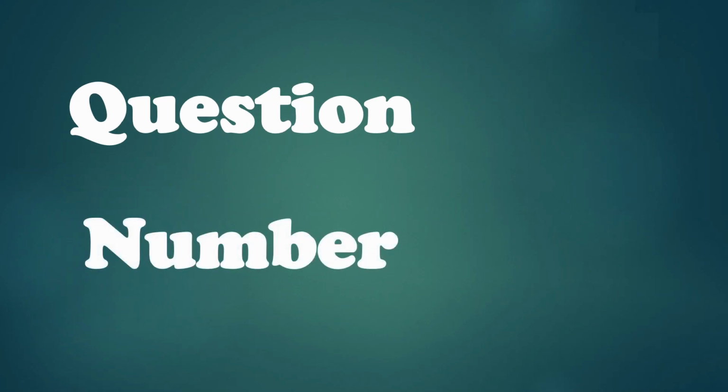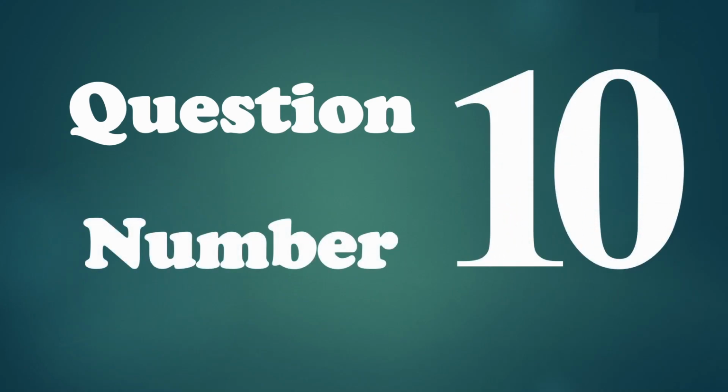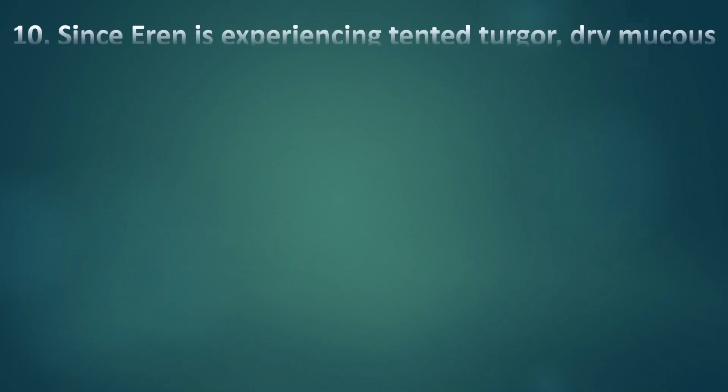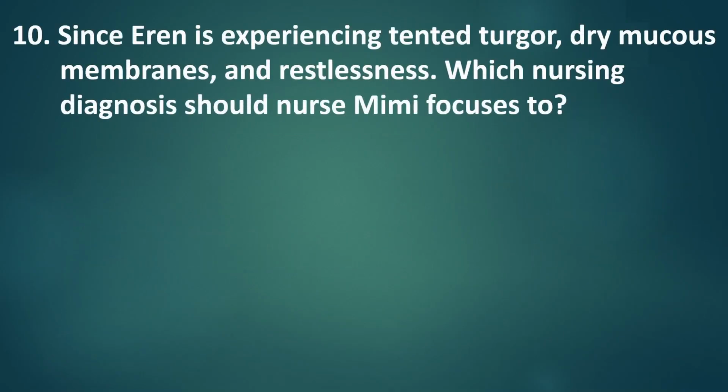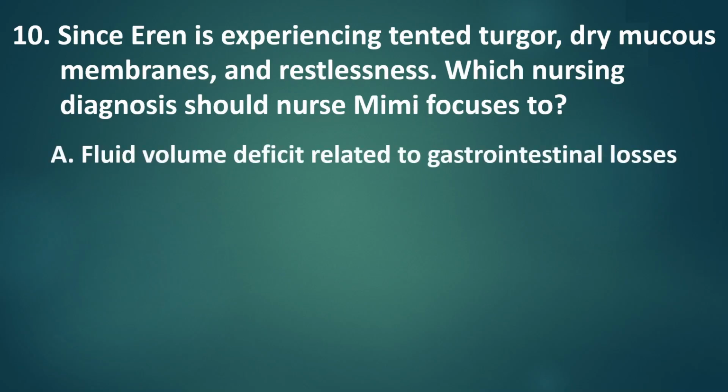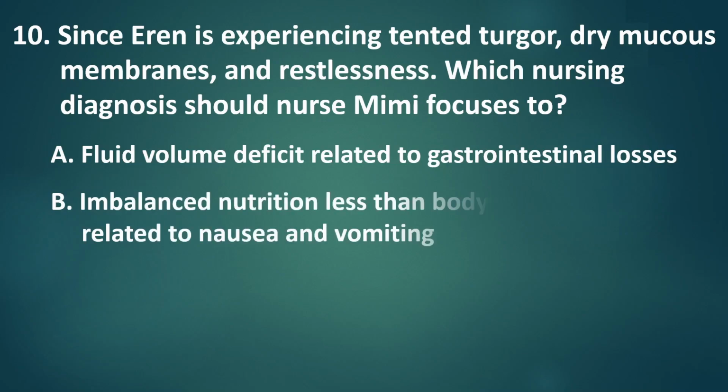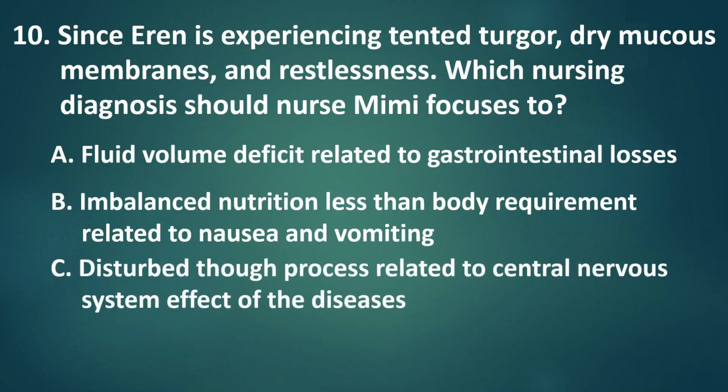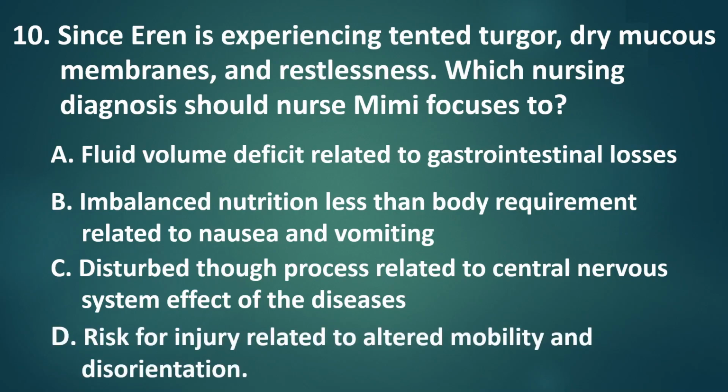Question number 10. Since Aaron is experiencing tented turgor, dry mucous membranes, and restlessness, which nursing diagnosis should Nurse Mimi focus on? A. Fluid volume deficit related to gastrointestinal losses. B. Imbalanced nutrition less than body requirements related to nausea and vomiting. C. Disturbed thought process related to central nervous system effect of the disease. Or D. Risk for injury related to altered mobility and disorientation.